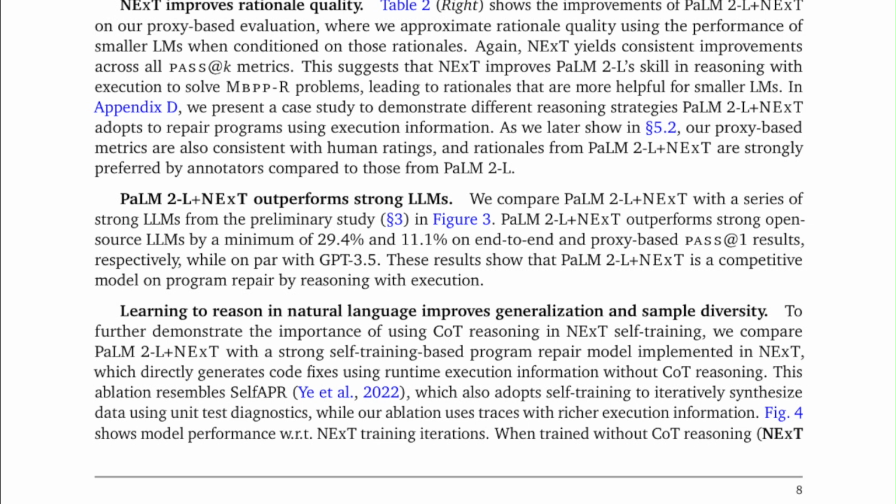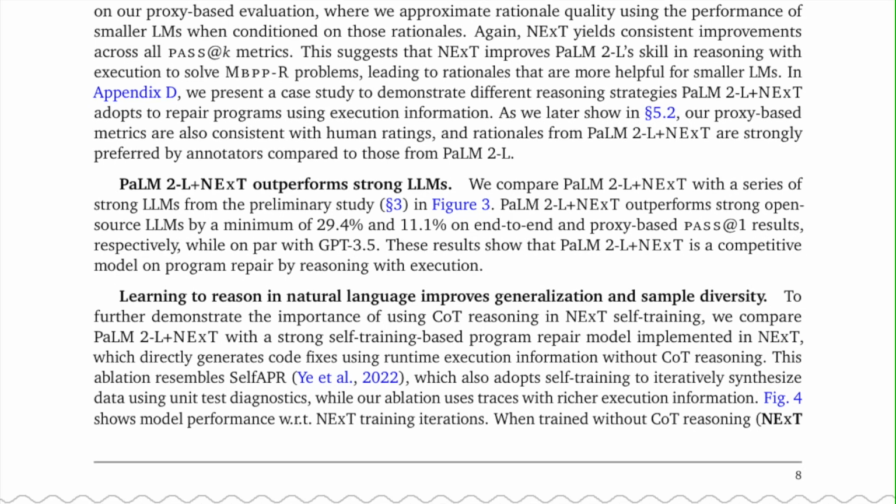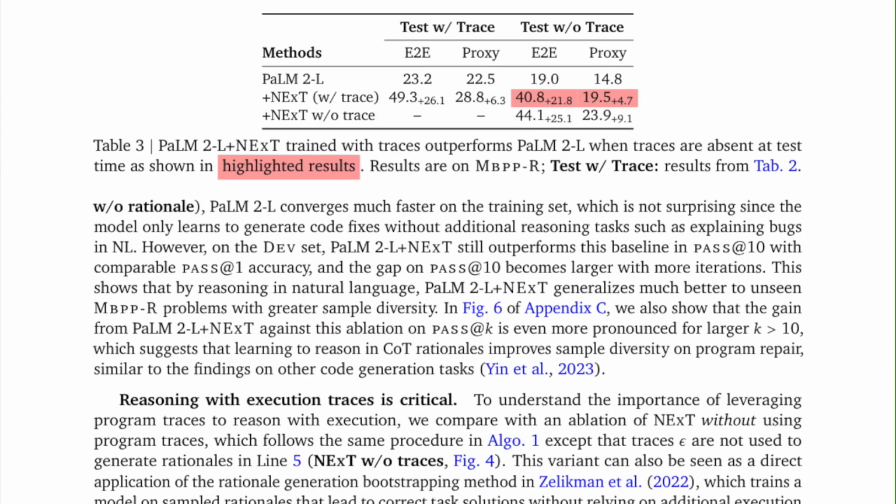This ablation resembles Self-APR, which also adopts self-training to iteratively synthesize data using unit test diagnostics, while our ablation uses traces with richer execution information. Figure 4 shows model performance during NExT training iterations. When trained without chain-of-thought reasoning, NExT, Table 3, PaLM 2L plus NExT trained with traces outperforms PaLM 2L when traces are absent at test time, as shown in highlighted results. Results are on MBPPR. Test with trace results from Table 2.